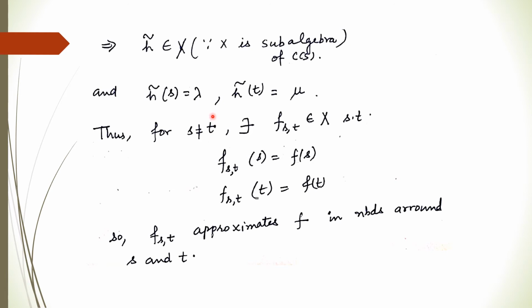Right? So for s not equal to t, there is a function in X such that the value of this function at s is f(s) and at t is f(t). So it means this function approximates f in the neighborhood around s and the point t.